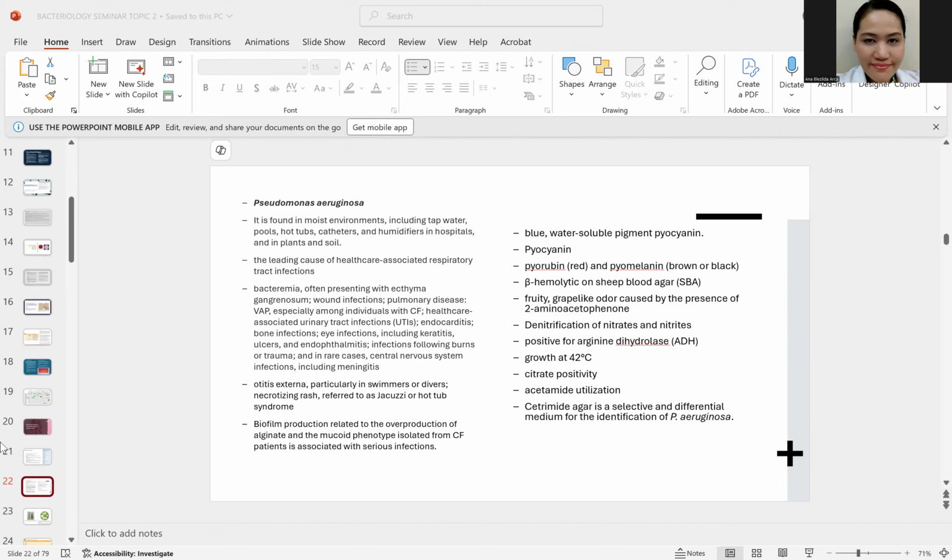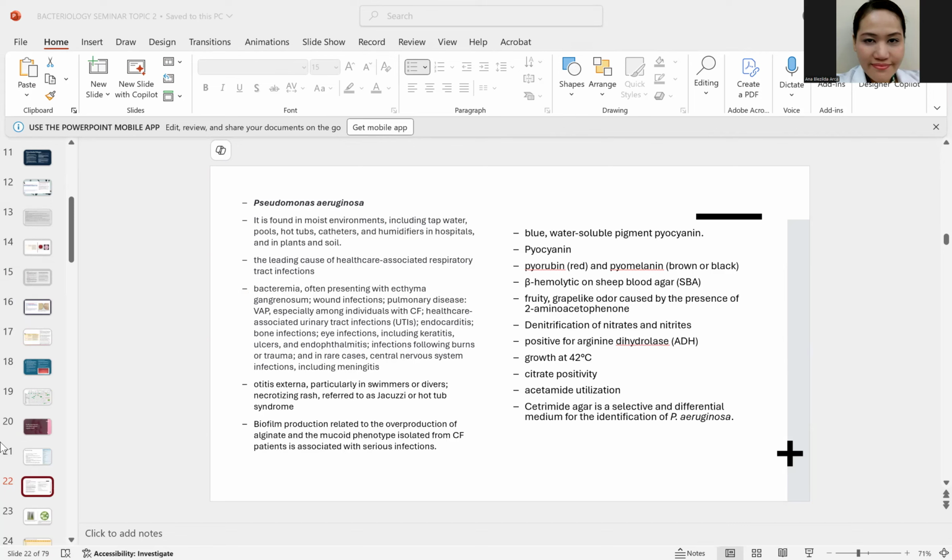Okay. Another one is that Pseudomonas aeruginosa can also cause UTI, particularly in patients with catheters. Okay? So again, they commonly cause UTI in catheterized patients. And then once the bacteria is able to attach to the catheter, they may form biofilms through a process known as quorum sensing. So what are the characteristics of Pseudomonas aeruginosa?